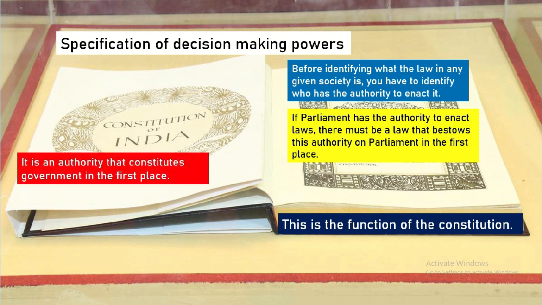It is an authority that constitutes the government in the first place. So the Constitution sets very clearly the guidelines how the Parliament should be there, what is the authority of the Parliament, what is the role of the government in the first place, and those all are the functions of the Constitution.